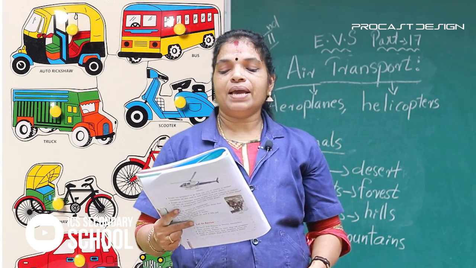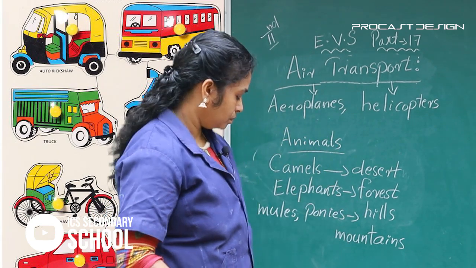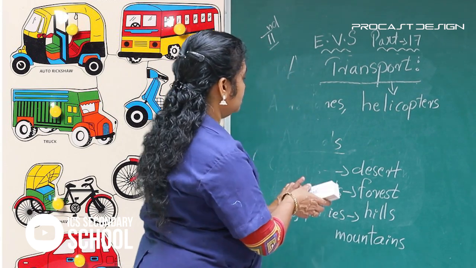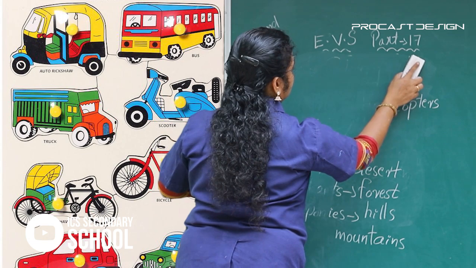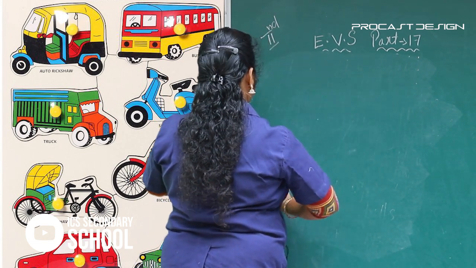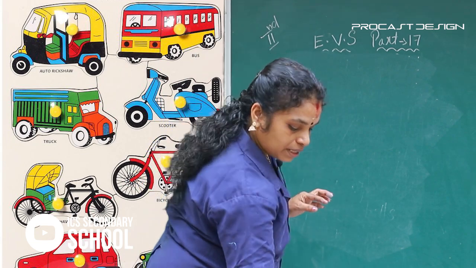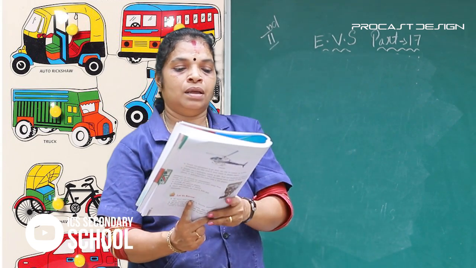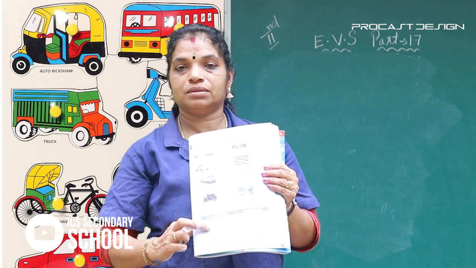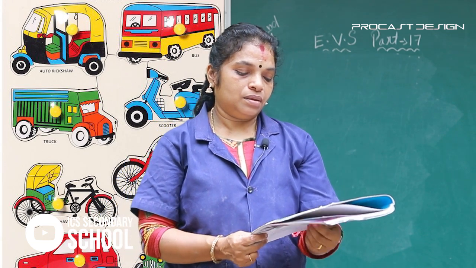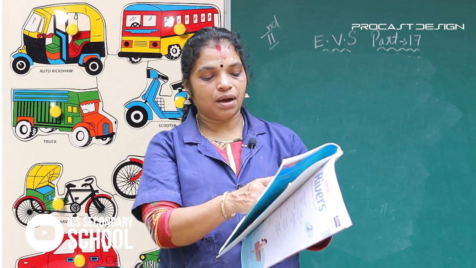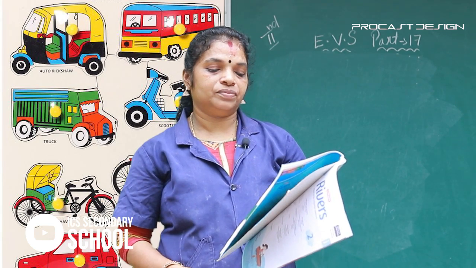Matching skill. Match the columns. Here are some pictures. First picture, aeroplane, car, train, ship.